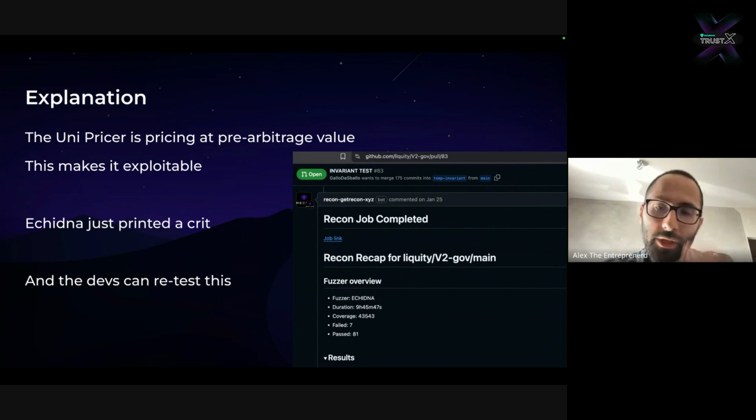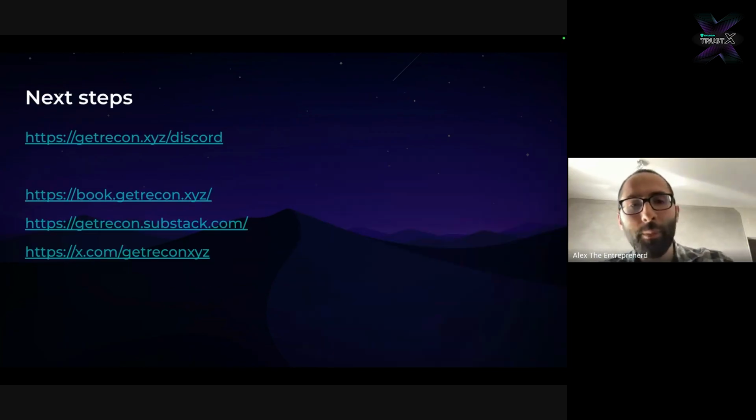This is why we built Recon. You can see an example on the Liquidity V2 governance repo. It's public. Anytime they push a new code change, this will automatically run and hopefully give them better assurances than simply running a stateless fuzz test for a few minutes.